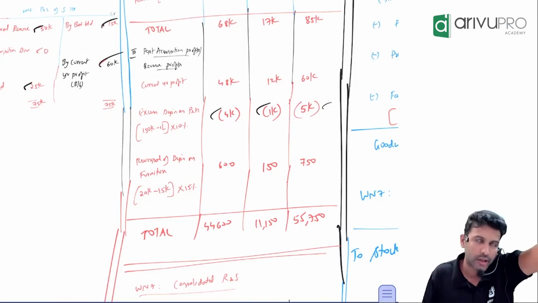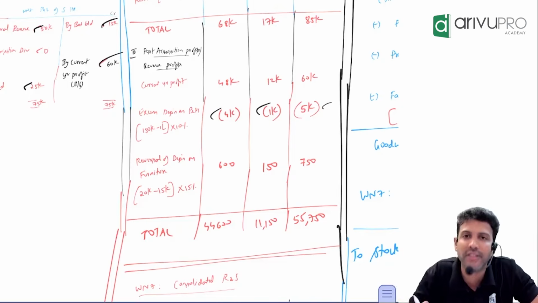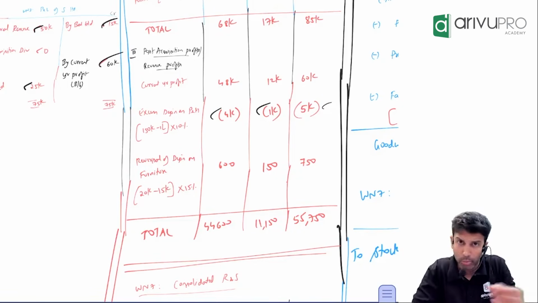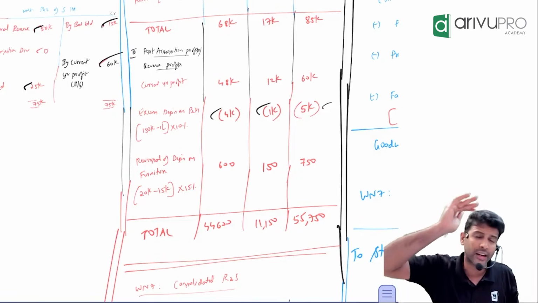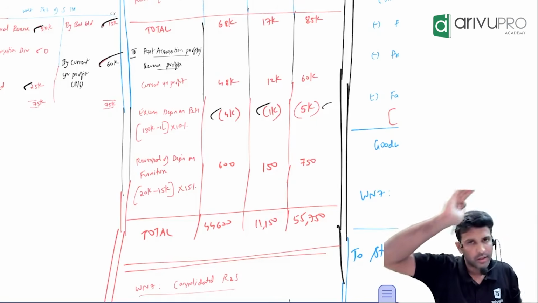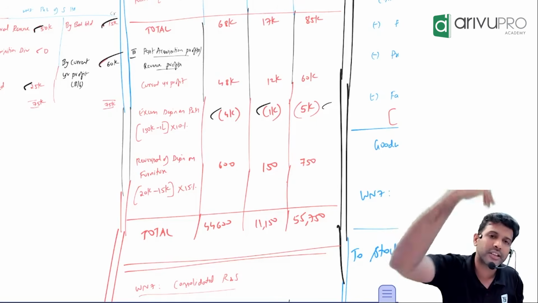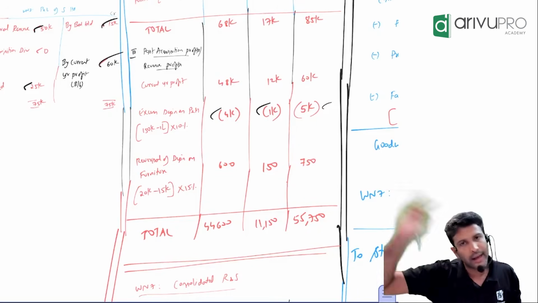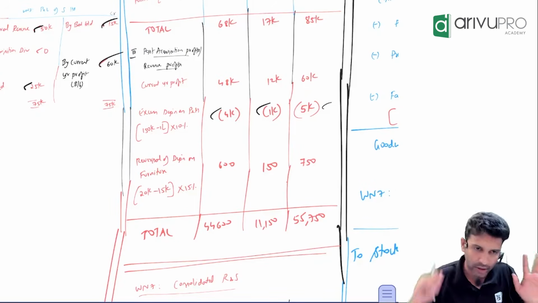Shareholding percentage, done. Second, general reserve of subsidiary company. Third, P&L of subsidiary company. Fourth, analysis of reserves and surplus of subsidiary company, the most important working note. In working note number 4, first classify the reserve as pre and post, and then allocate among holding company and minority interest.